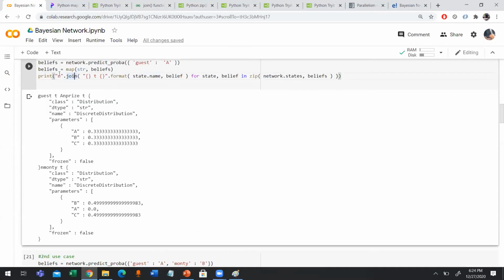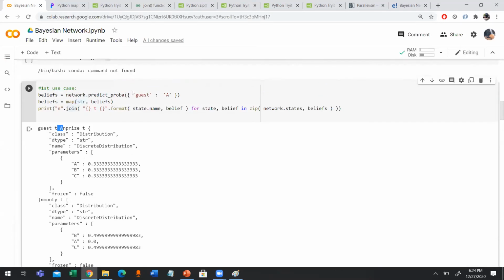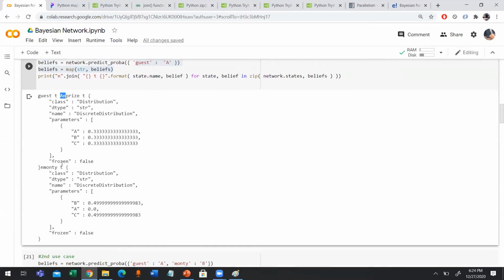It says guest is door number A. This is the door number A. Guest picks door number A, right? Now when it comes to the price door, the probability that A, B or C might have the price is equal. Since any of the doors having the price behind it is again a random process, the probability of the price being behind any one of the doors is equal, 0.3, 0.3, 0.3.